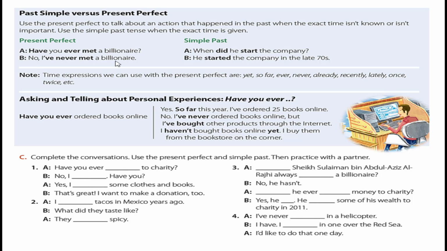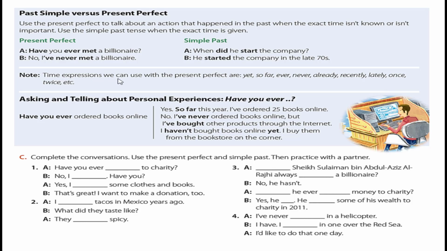Okay? For example here, have you ever met a billionaire? No, I have never met a billionaire. Here we didn't mention the exact time of the action. But here, when did he start the company? He started the company in the late 17th. So here we know when the company started. So when you know the beginning or the time of the action, use the simple past. If you don't know the time, use present perfect. Take care for this note.